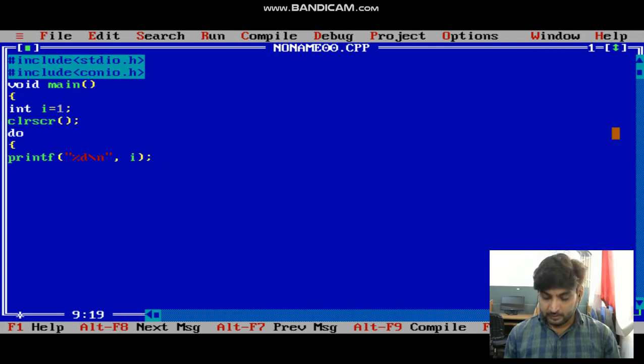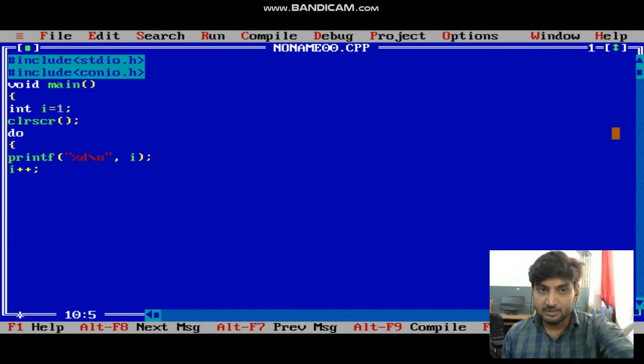Now we make an I increment value, okay, 1 2 3 4 5. For this I plus plus I am using to increment the integer value. I is equal to 1. After executing the loop, I increment the value. Right now I value is 1. After I plus plus, after the completion of program, I value is increased 1 2 3 4 5 6 till 10, right.